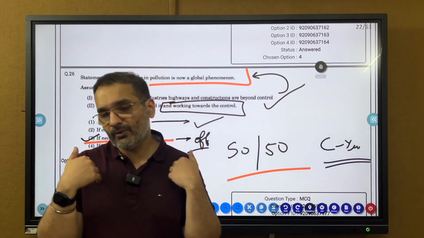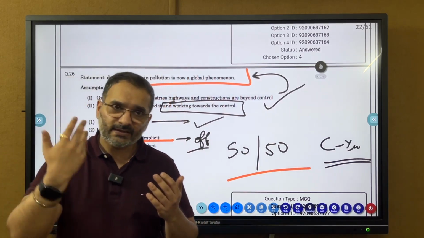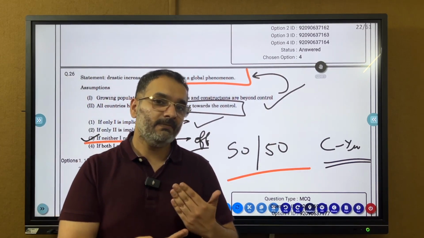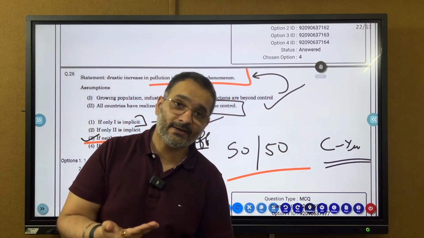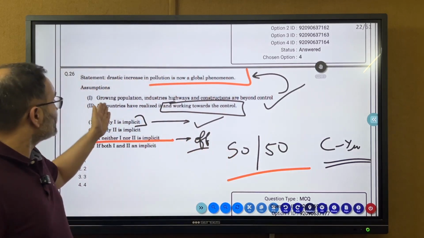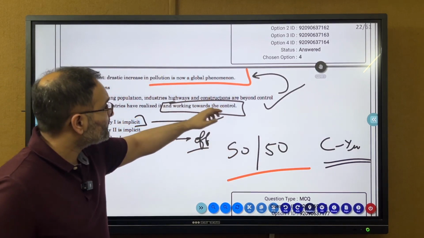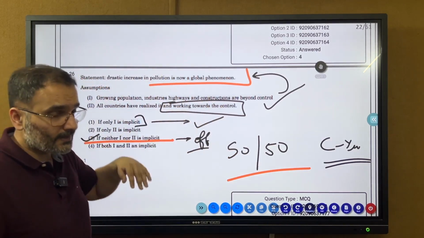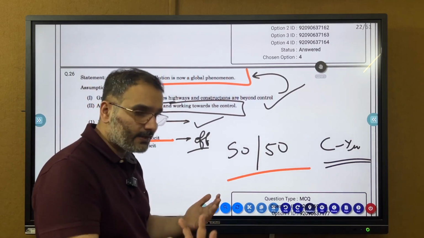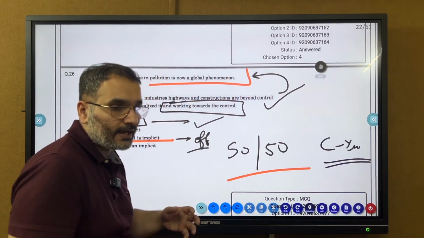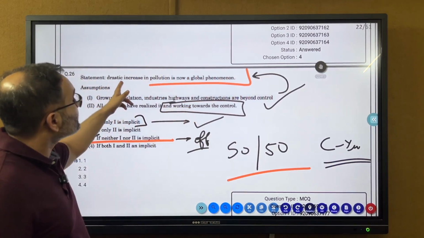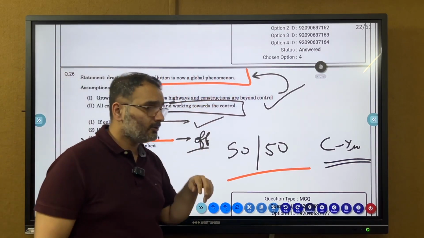Let us say that you say something to someone, they can take a completely different meaning out of it which you never really intended. So these questions are almost always ambiguous. But growing population, industries, highways and constructions are beyond control. So it's saying assumption. So assumption is a statement, rather, the assertion that you have made, it almost always comes with an assumption. And that assumption is never stated in the statement. That is the logic.